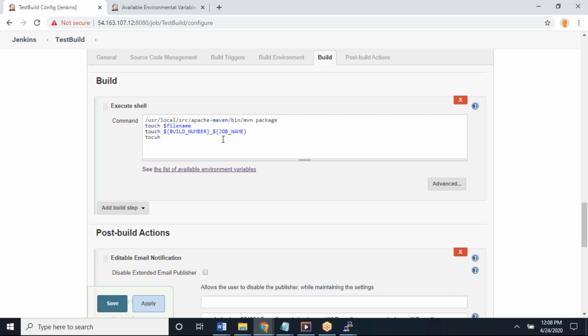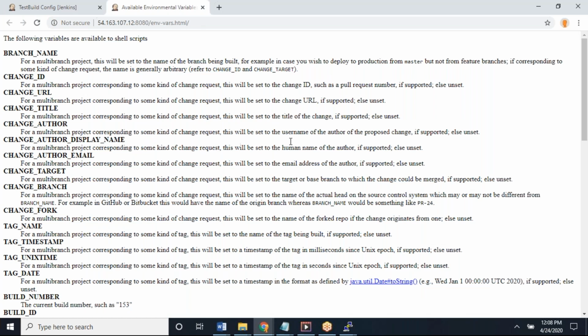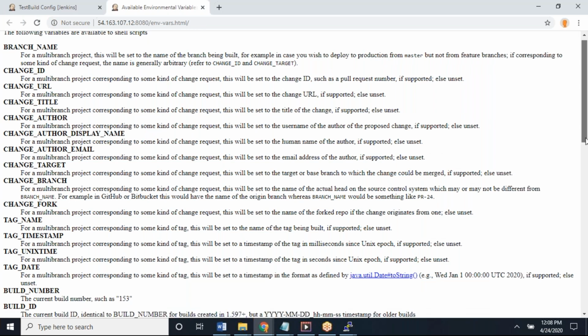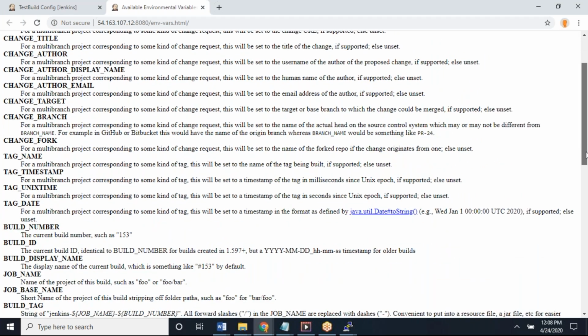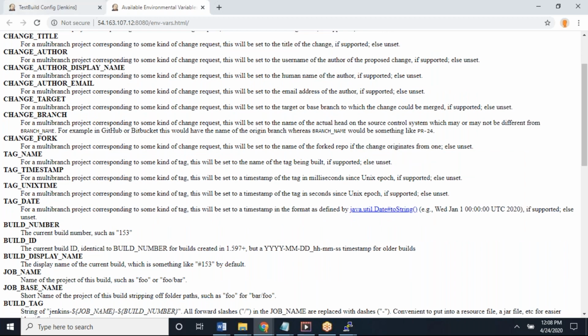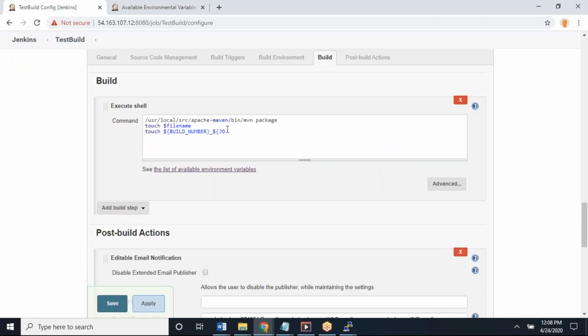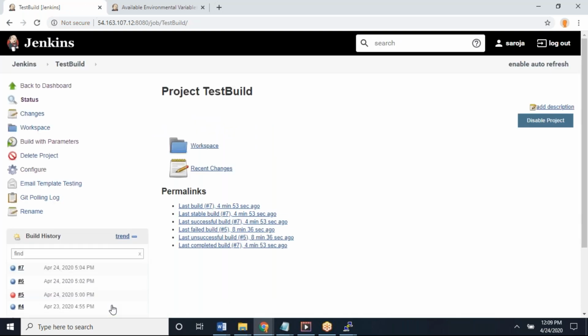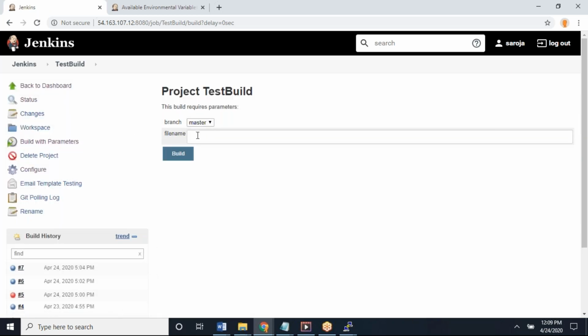Do we have a JOB_NAME variable? Go back to the other script and check it. I don't think so. Is it project name? Come down. Yes, JOB_NAME is there. That's a predefined value. So every time it will create the file like build number underscore your job name. If required, you can give that. Otherwise, it's up to you.